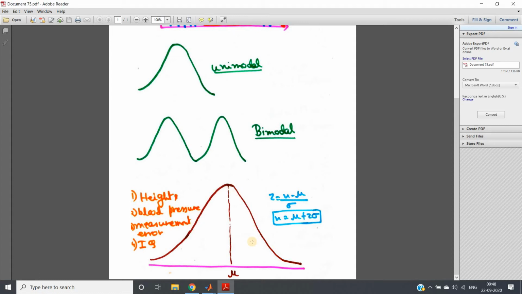In nature, if you consider the height of all people in a country in a massive population data set, you will find it follows this kind of Gaussian distribution. For example, age.